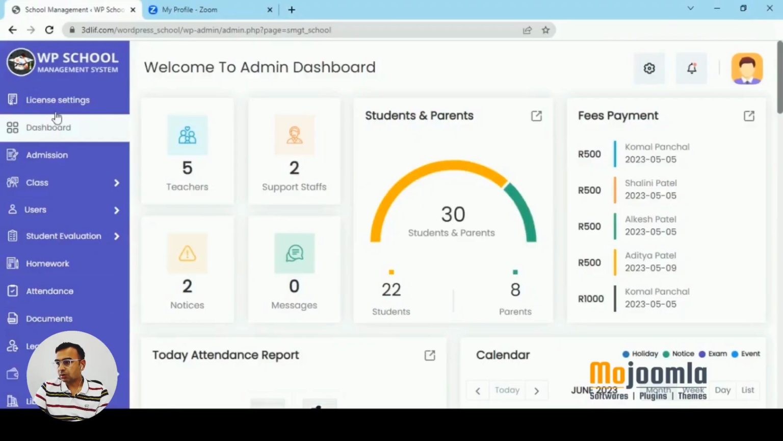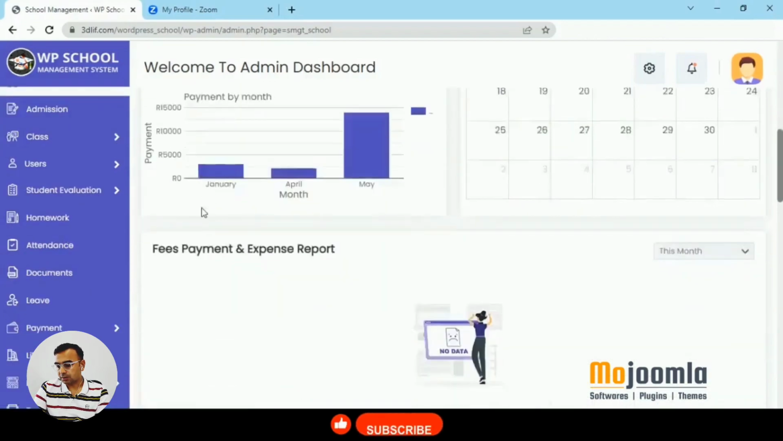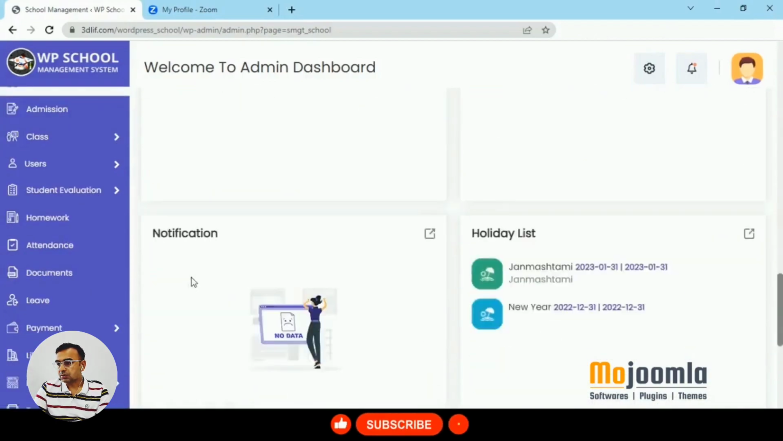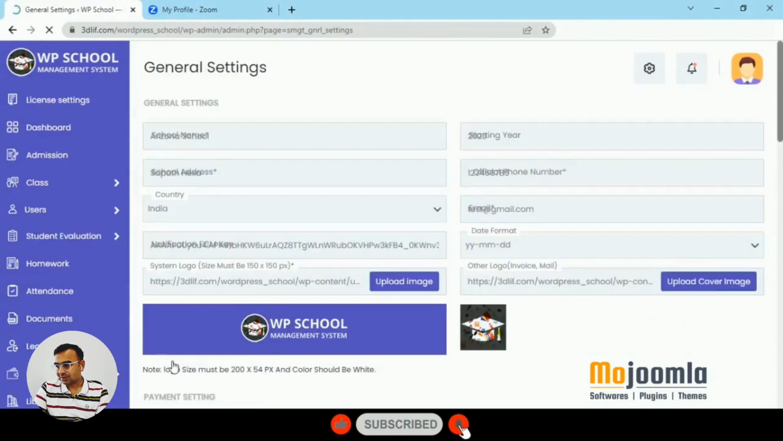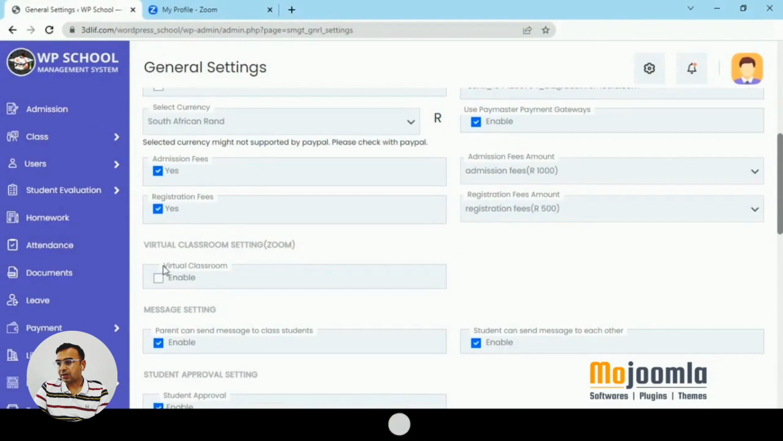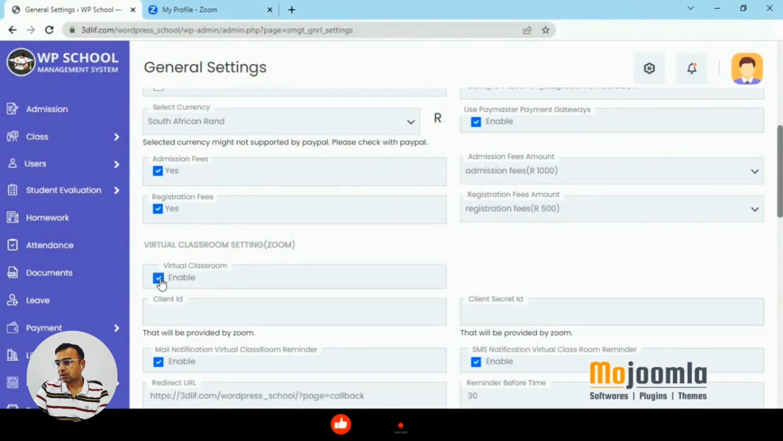Once you log in to the system, you will see the dashboard that comes up on your panel. You just need to go to settings. In settings, general settings, that's where you will find the virtual classroom option. You will click on enable there. Right now the system supports only Zoom virtual classes, so we'll show you the Zoom configuration.